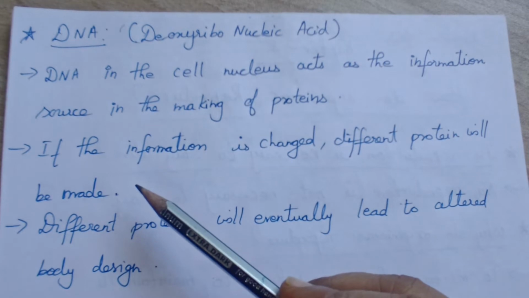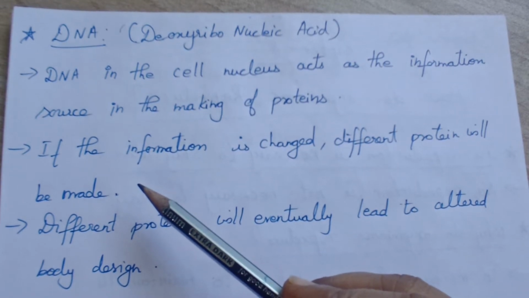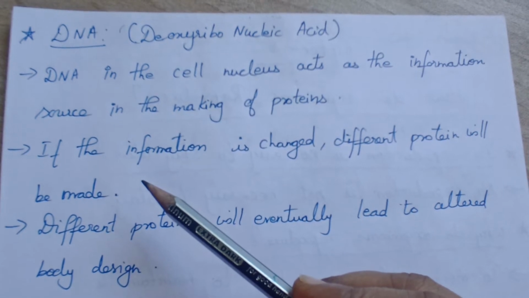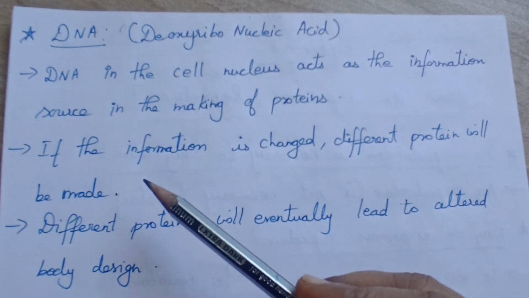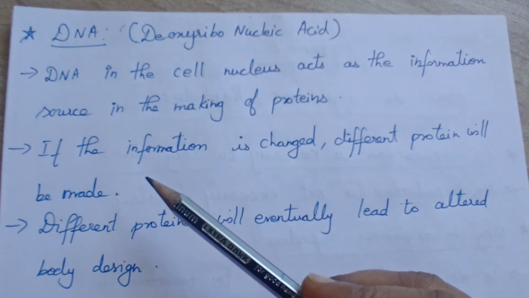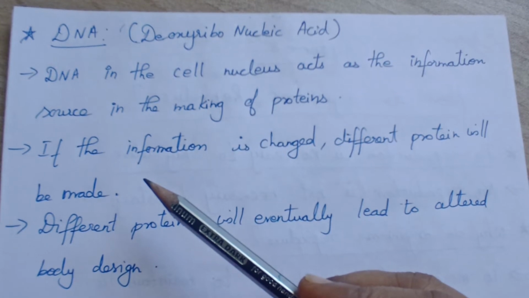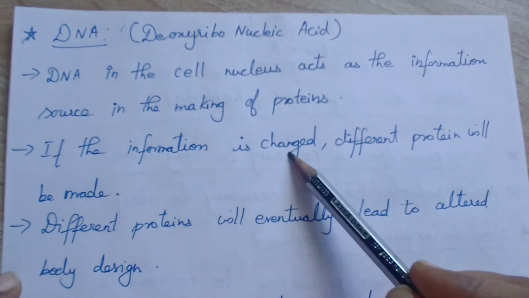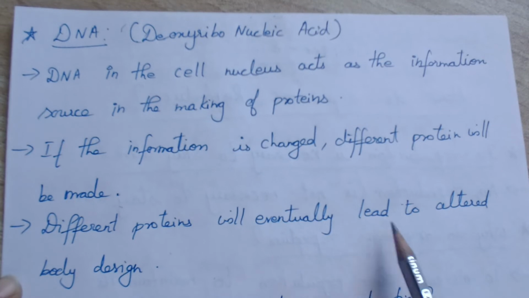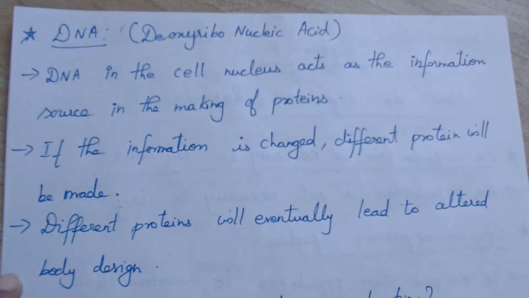Think of this process as a recipe. You are going to cook something, you have taken some recipe. If you change the recipe, you will not get the final food you expected, right? Without changing, you have to use that recipe in the correct amount. Then only will you get what you expected. If you put more or less of some ingredients, you will not get the same thing. So if the information is changed, a different protein will be made, and this different protein will eventually lead to an altered body design. Clear on this?